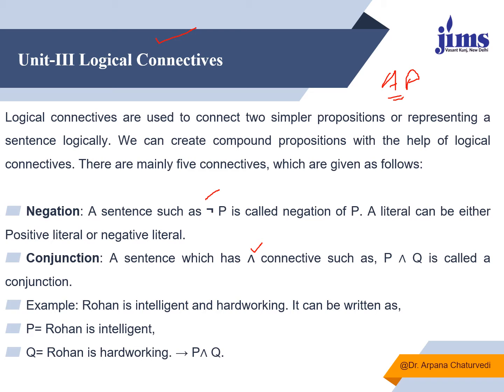One is Rohan is intelligent, represented by P, and Rohan is hardworking, represented by Q. The sentence given to us is Rohan is intelligent and hardworking. So this can be written as: Rohan is intelligent, that is P, and is a logical connective, and hardworking, that is Q. This is how we can, using a logical connective, design a compound proposition.